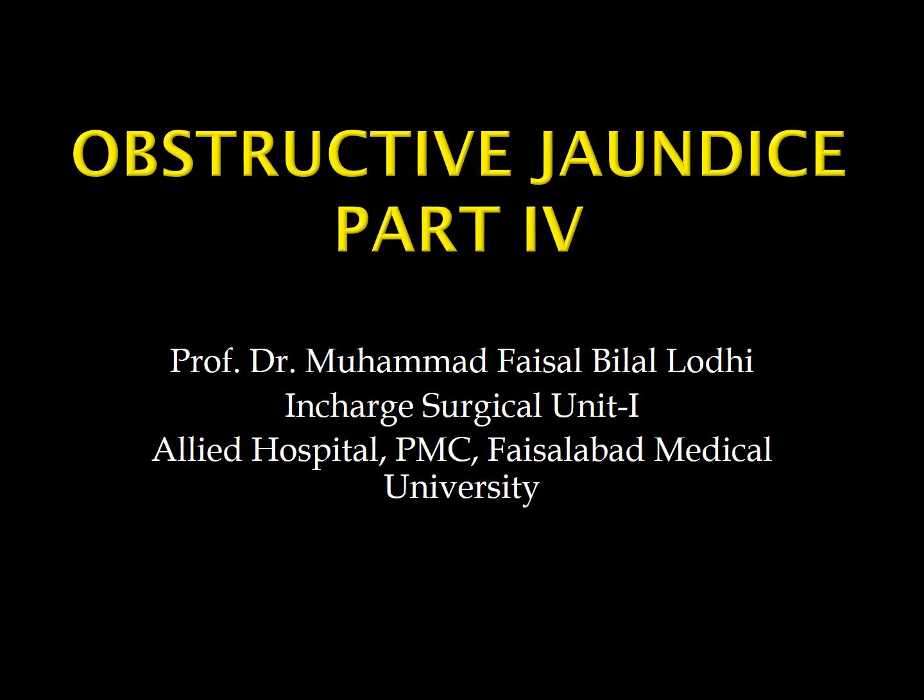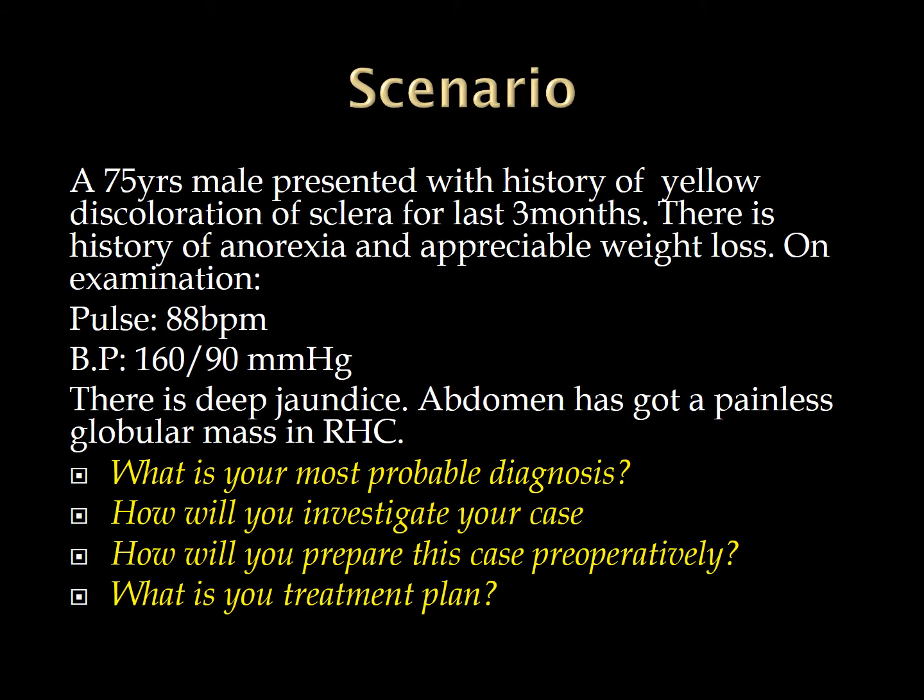Bismillahirrahmanirrahim. Now we come to the last part of our discussion on obstructive jaundice, the case scenario.